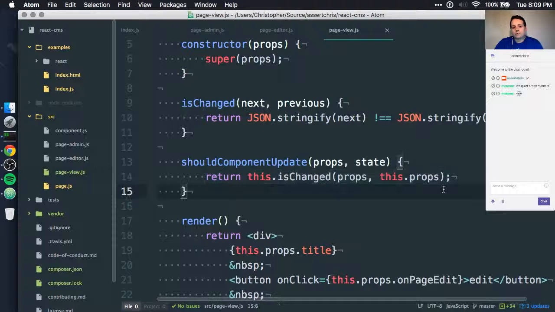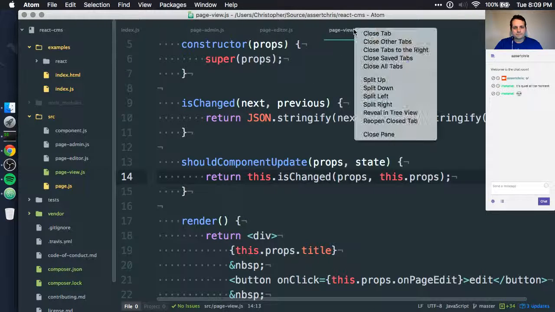Otherwise, ignore it. We're not going to see a huge benefit at the scale that this code is at the moment because it's a small number of components. But when we get to really large collections of nested components or complex render methods, then this helps the performance get better and better. So that's pretty cool to do that.